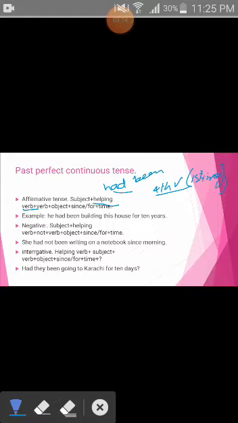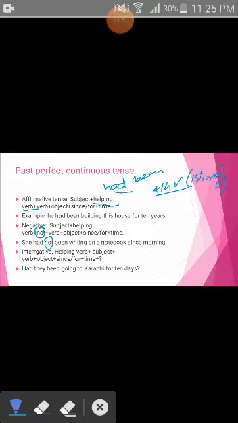And then in the negative you use not between the two words of the single helping verb, right? It must be clear. For example, she had not been writing in a notebook since morning. Remember girls, not is not placed between the helping verb and verb.